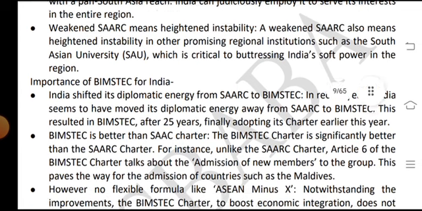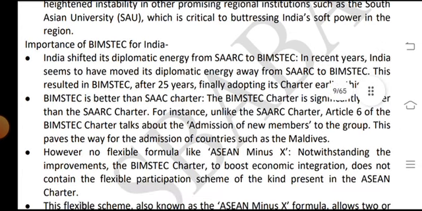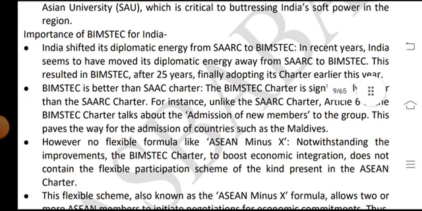Importance of BIMSTEC for India: India has shifted its diplomatic energies from SAARC to BIMSTEC in recent years, and this has resulted in the growth of BIMSTEC.